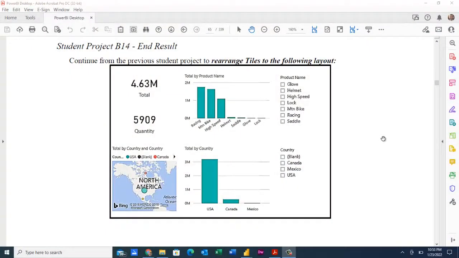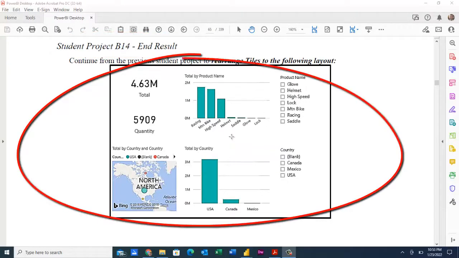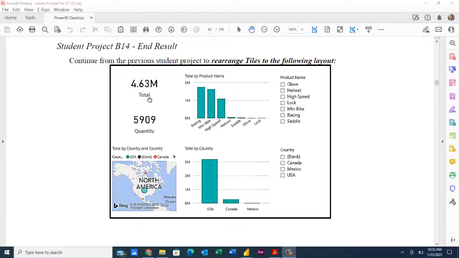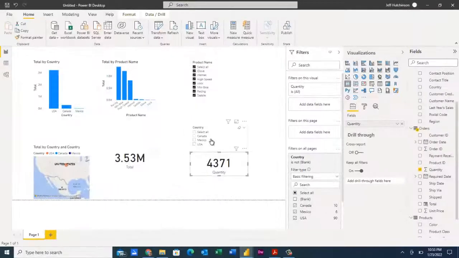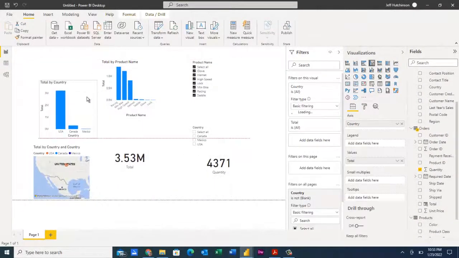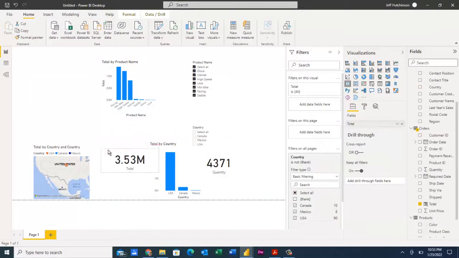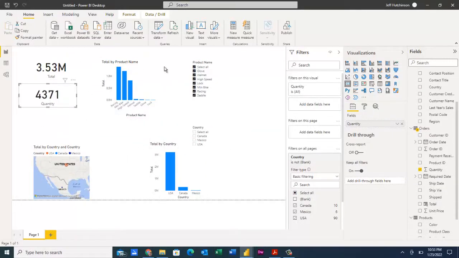In student project B14, it looks like we're going to look at the end result and rearrange our cards accordingly. So we'll put our product name up here with our product slicer, the cards over here, and the totals down here. So let's jump back over to Power BI and rearrange it that way. So here's the country. Put my cards over here somewhere. Right up there. Here's my other card. We'll stick that up there.